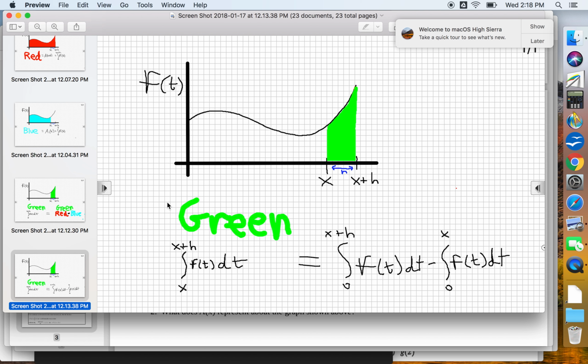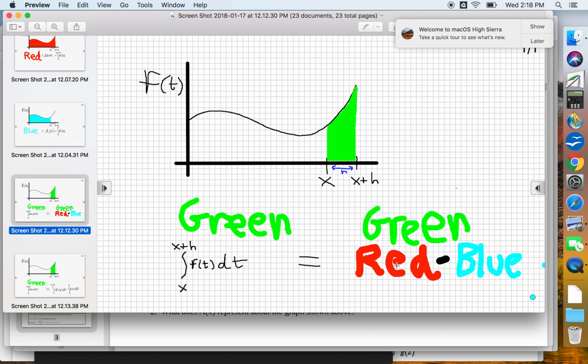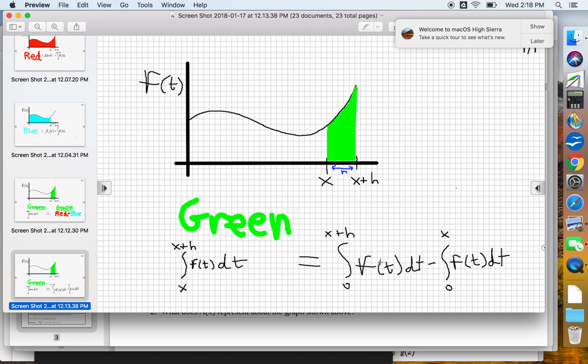So first thing I'm going to do here is take out the words red and blue and replace them with symbols. So the red and the blue, right? This integral was the red. This integral was the blue. This integral is the green, so that's our green. And over here we have our red minus our blue.